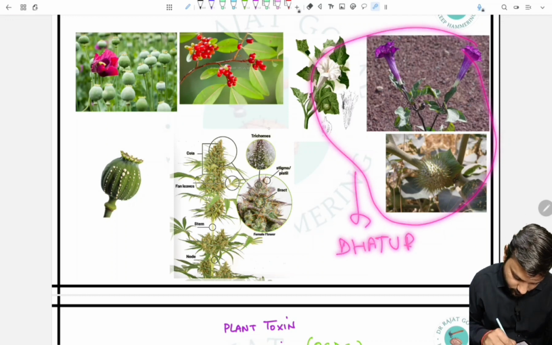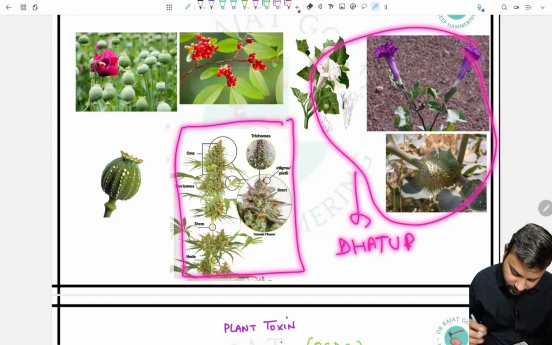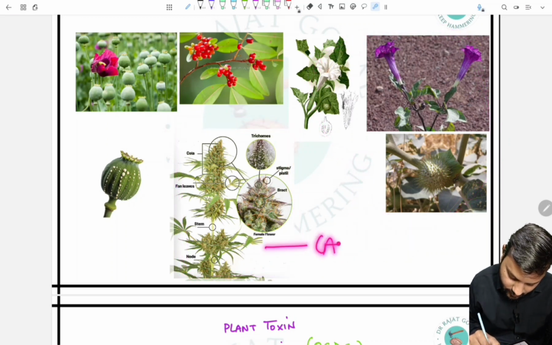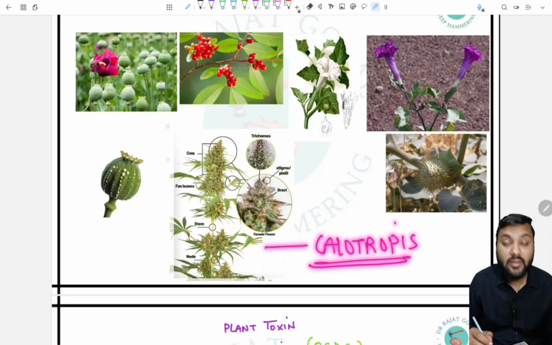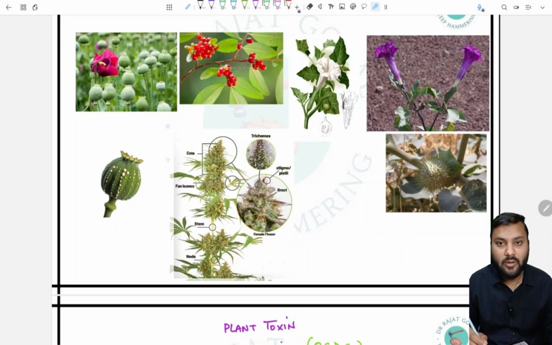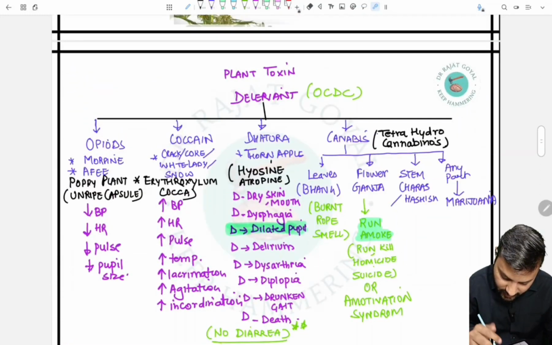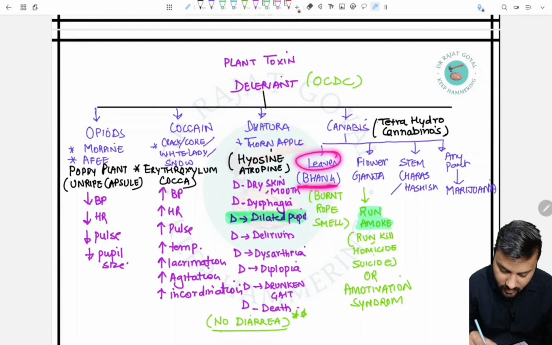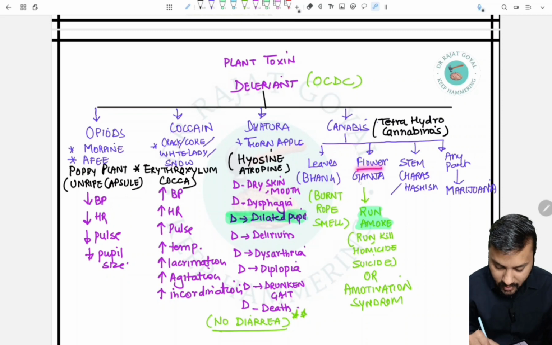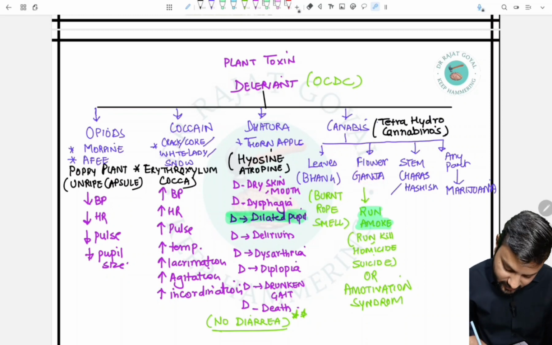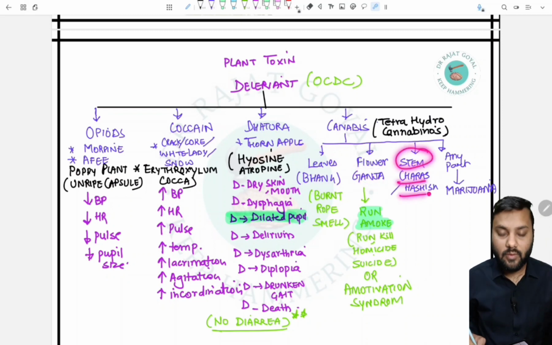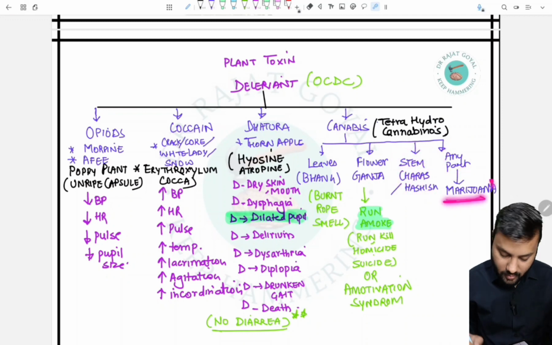Now this is the image of calotropis. In calotropis, it is important that we know all the parts, because all the parts are used for making one or the other thing. Such as if we talk about the leaves, then we can make the bhang from it. If we talk about flowers, then we can make ganja from it. If we talk about the stem, then we can make charas or the hashish from it. And any part of the calotropis plant can be used for making marijuana.